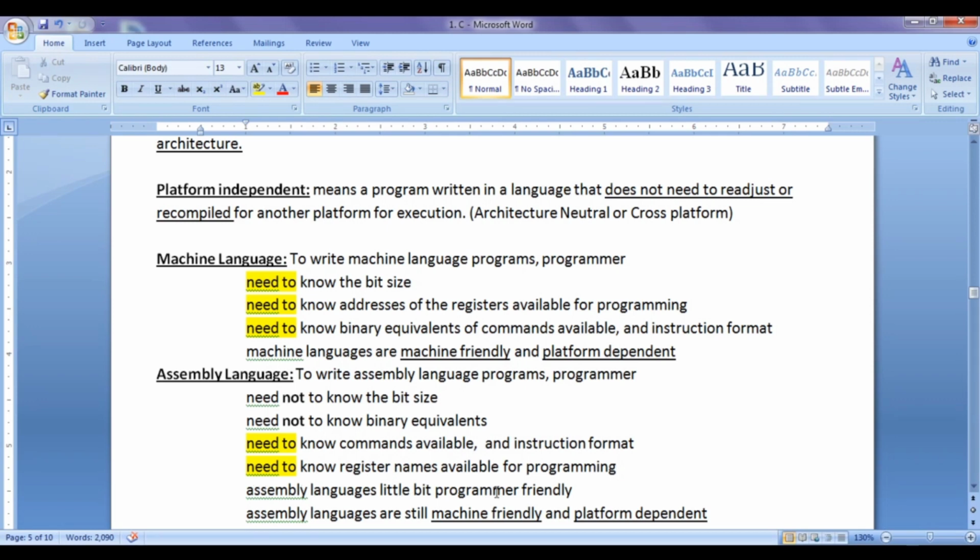Assembly languages are a little programmer friendly because they contain English-like commands, but they are still machine friendly and platform dependent, because code written for one platform cannot be executed on another without readjusting it and understanding the architecture of that platform.